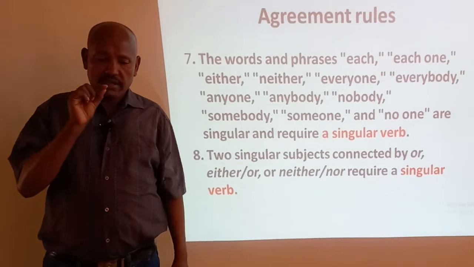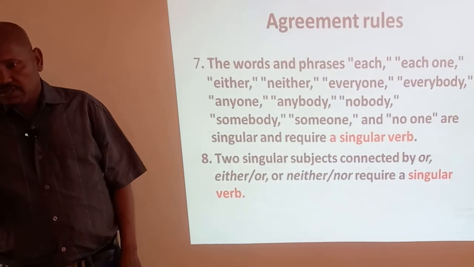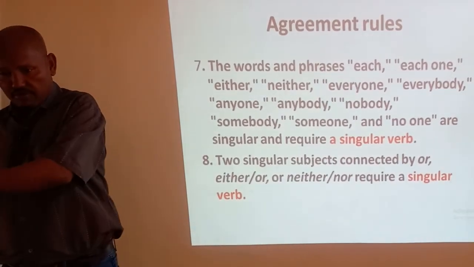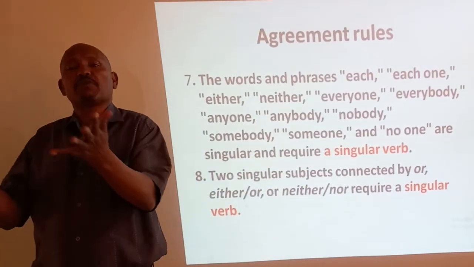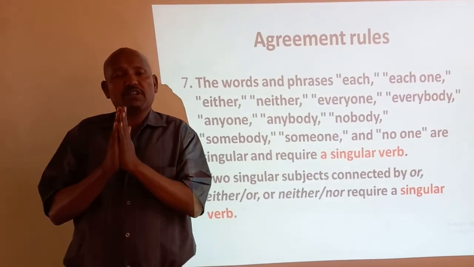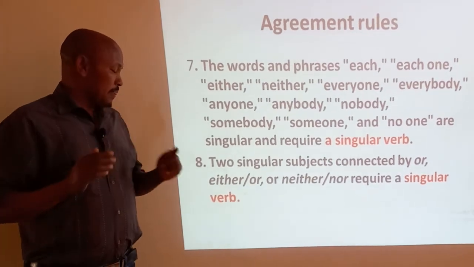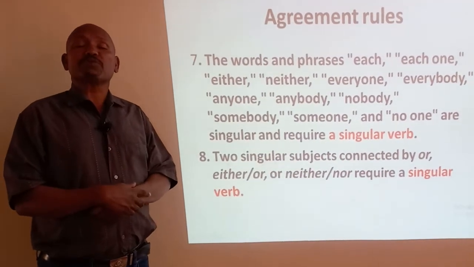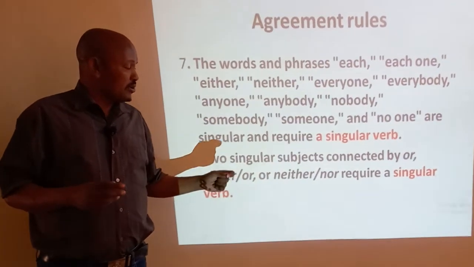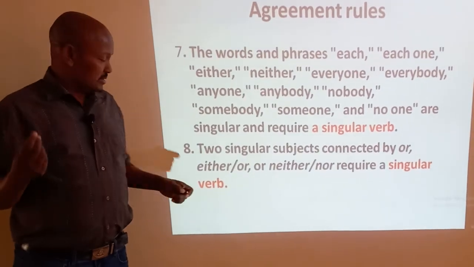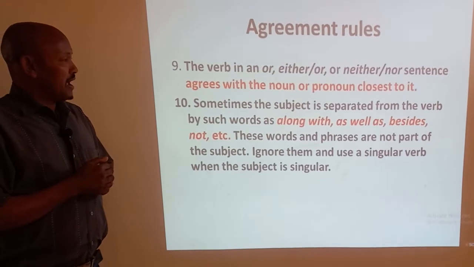The third one, neither the teacher nor the students take a rest. The students is a plural subject, so a plural verb. So we depend on the noun which is closest to the verb. Most of the time this is true for neither nor, but not either or. Either or always takes a singular verb, but we depend on the noun for neither nor. We sometimes use a plural verb. This is true for rule 8.